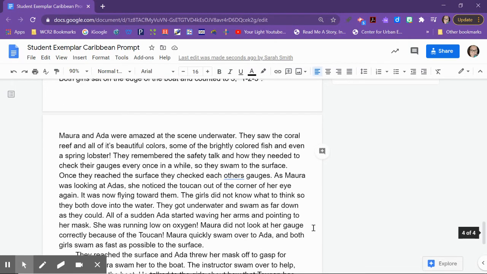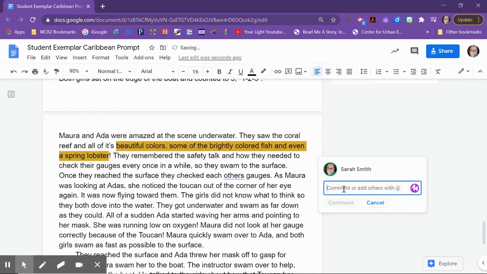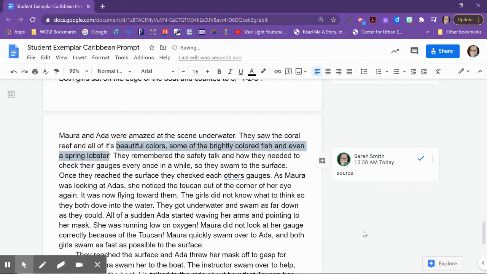They saw the coral reef and all its beautiful colors, some brightly colored fish, and even a spiny lobster. So, again, all of these things are details from the source that talks about the coral reef in the nonfiction source. So, that's important to make sure you're including as well. They remember the safety talk. So, there's that safety from the source.